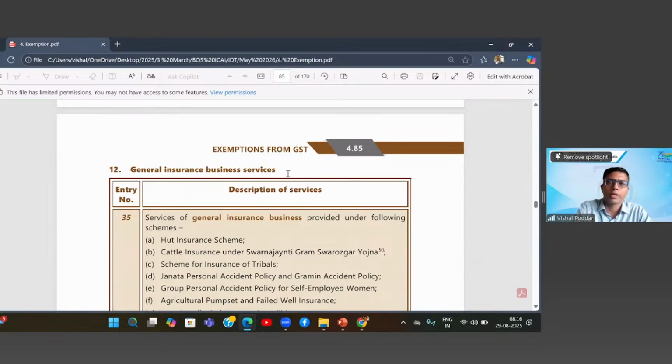So when these bodies are operating, they are operating for the benefit of the general public or a particular section of society. So if there is any service charged by these bodies, that should be exempt, which is logical. Hence, these exemptions are provided.